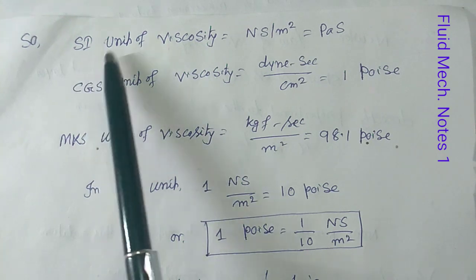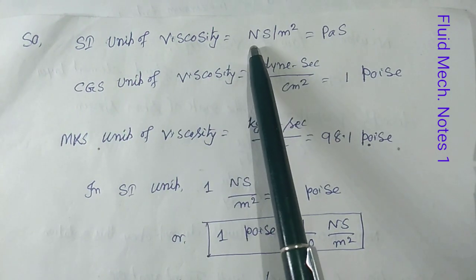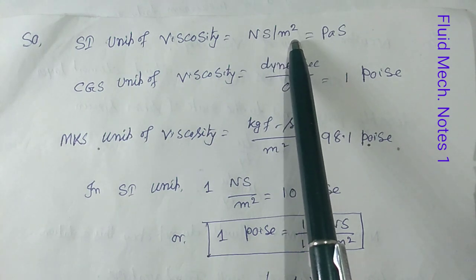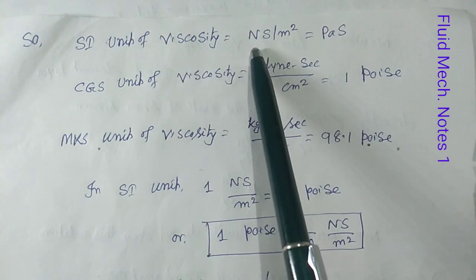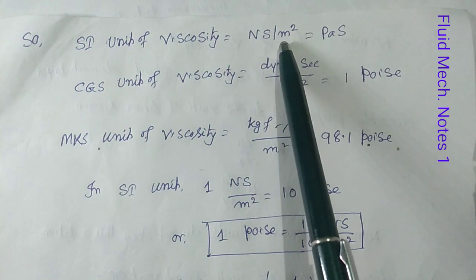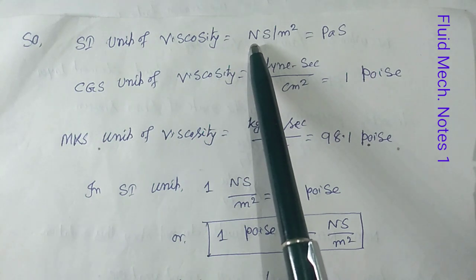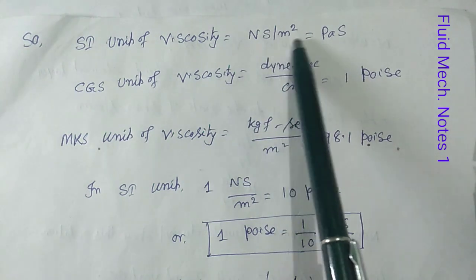So the SI unit of viscosity equals force into time per length square, as we know. So that is Newton second per meter square. Also we know that Newton per meter square is called Pascal.